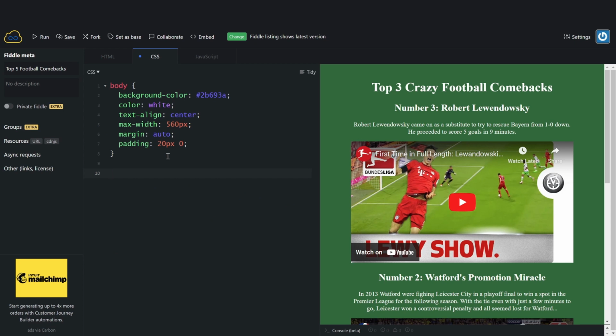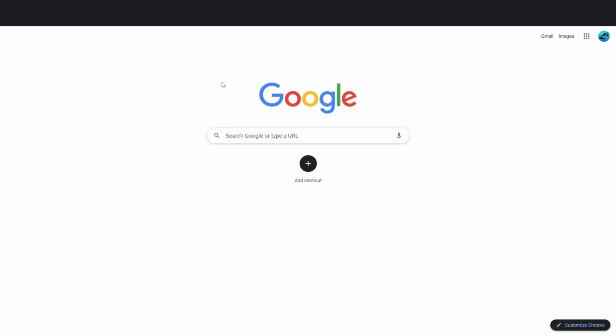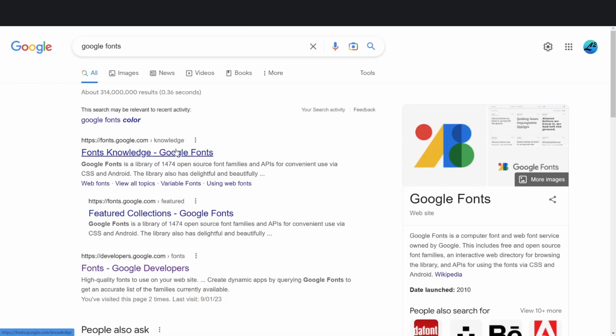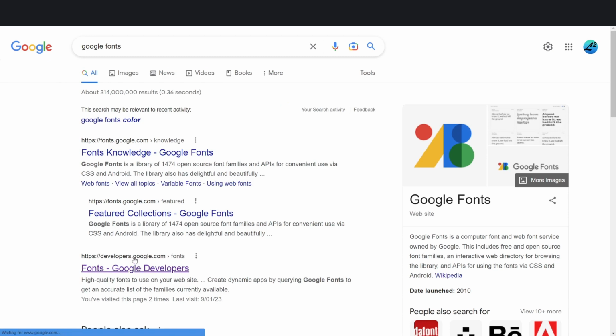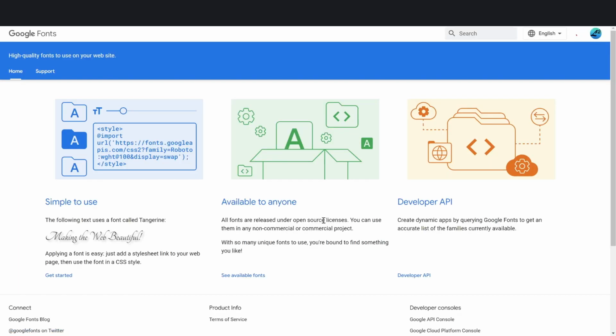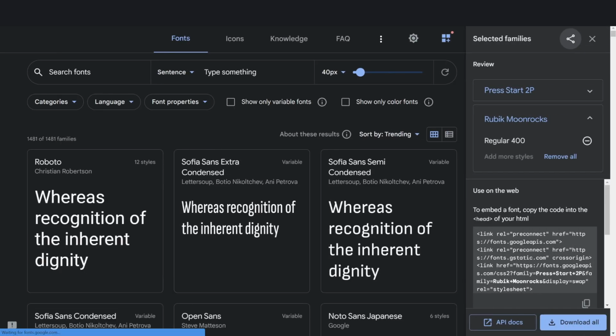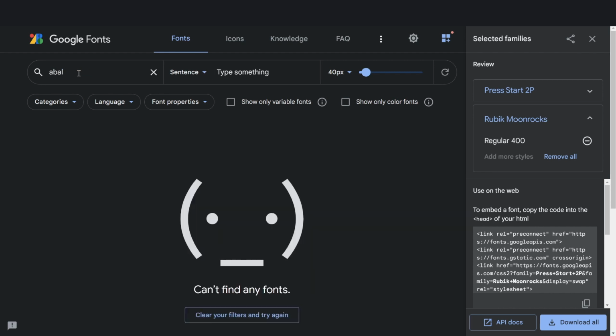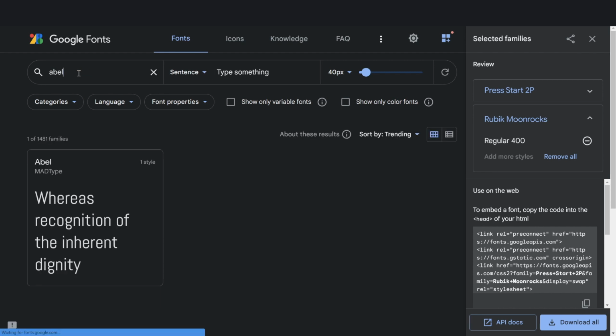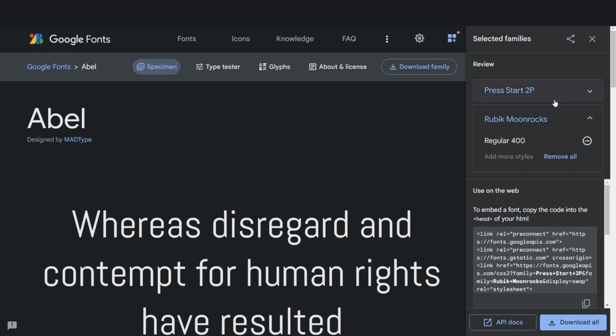Before I do the size, I might actually do the font, and I'm just going to do a single font this time. So if we go to Google Fonts and click on this one, Fonts Google Developers, because we are being developers, see available fonts. Now you can look through and find any font that you think matches your particular topic. But for mine, I think I used Abel. I used Abel. So Google's remembered up here the fonts that I was using previously.